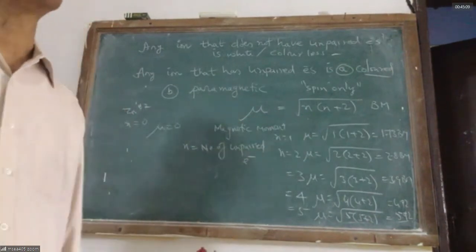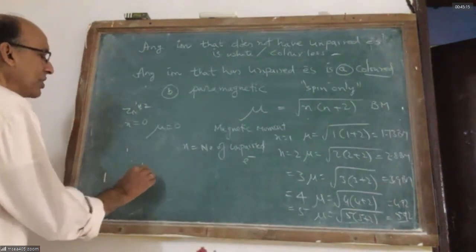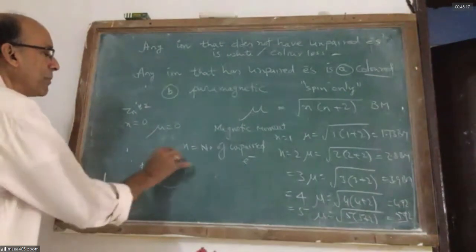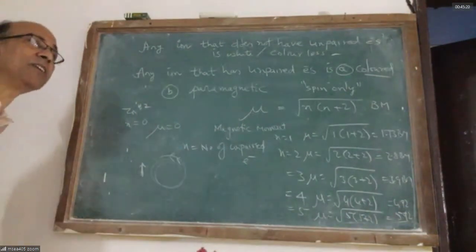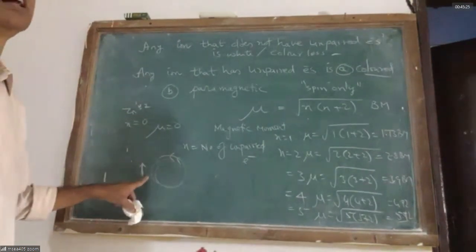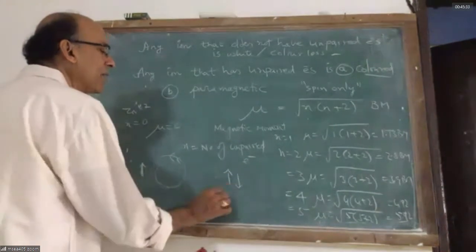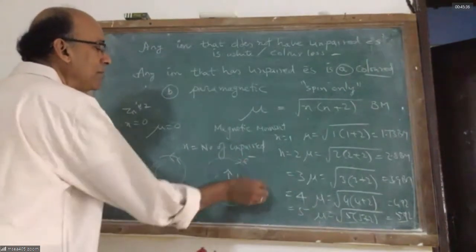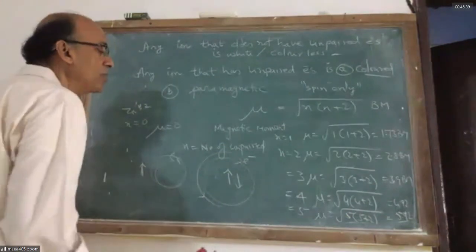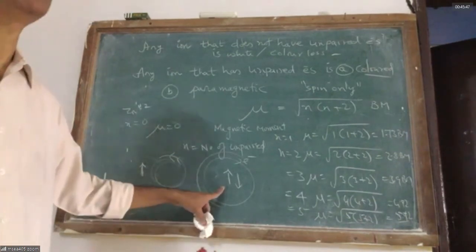In reality, the magnetic moment is caused by spinning electrons. An electron has a charge. Any charged object rotating in a particular direction can generate a magnetic field. Therefore, the spin of unpaired electrons generates a magnetic field. That field is attracted by the external magnetic field, hence there is attraction. If it has an electron pair, the magnetic field generated by one electron is cancelled by the magnetic field generated by the other. So there is no net magnetic field generated, and it is repelled by the external magnet.